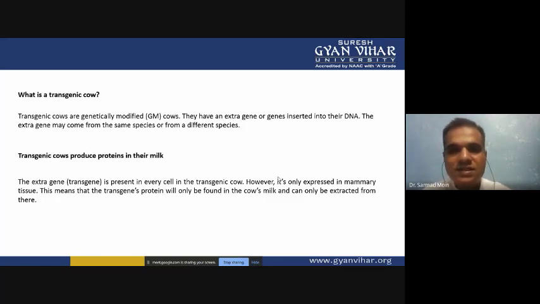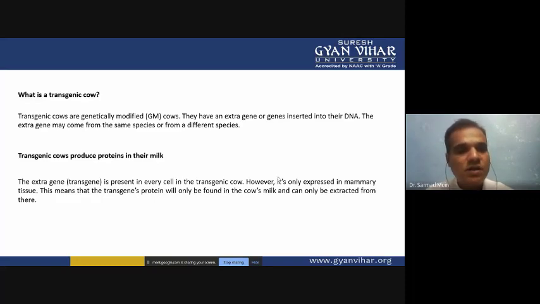So for the inserted genes and their product we are producing genetically modified cows, and these inserted genes can be from other species and other genera, and these different types of genes we can insert for more production of milk and more meat production.